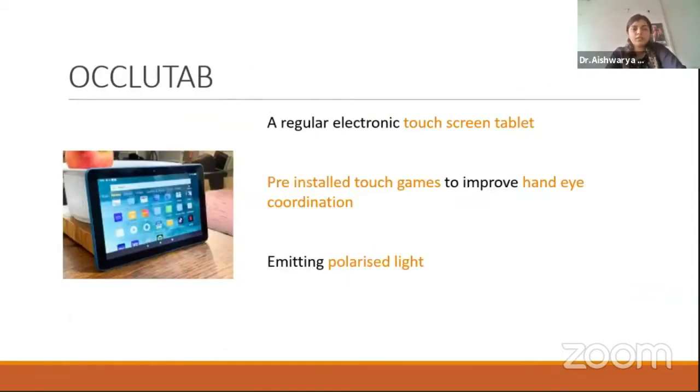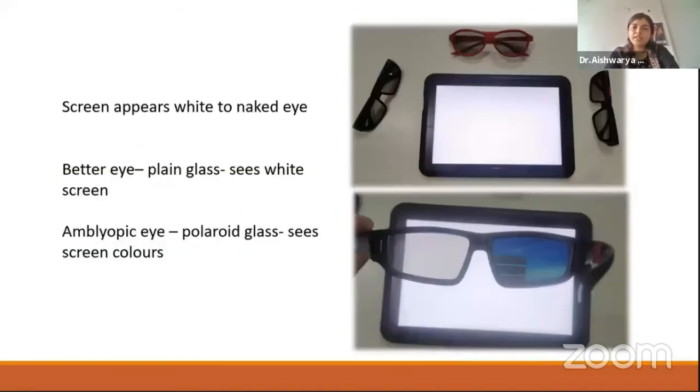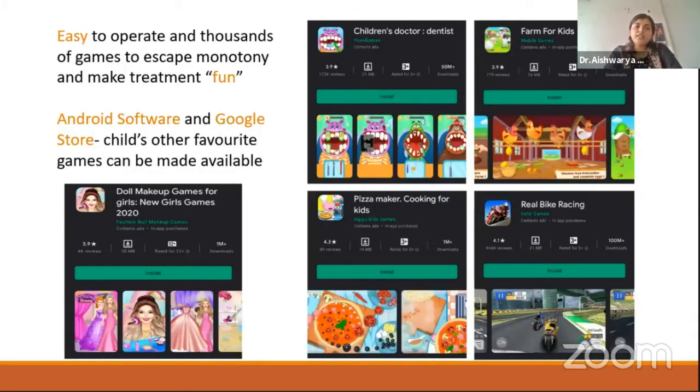To introduce you to the Occlutab, it is a regular electronic touchscreen tablet with pre-installed touch games to improve hand-eye coordination, but it emits a polarized light. So to the naked eye, the screen appears white, but it has dedicated glasses which come as a set with it, such that the better eye has a plain glass in front of it, which makes it see a white screen, and the amblyopic eye has polaroid glasses, which makes it see the colors on the screen. It is easy to operate, and there are thousands of games available to escape the monotony and make the treatment fun. It has simple Android software and the Google Store from which the favorite games can be made available.